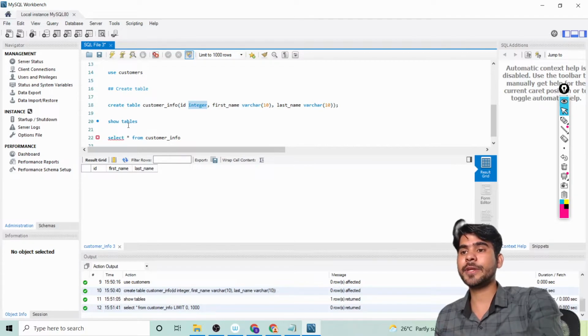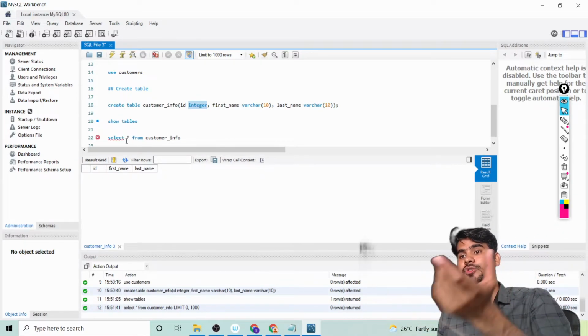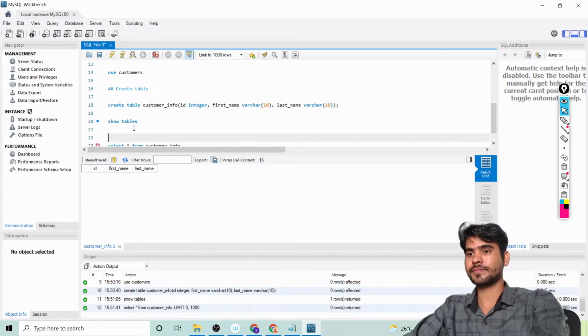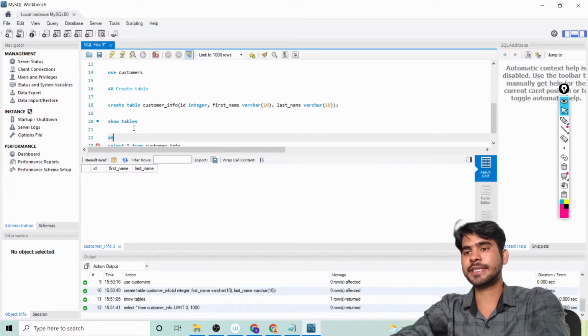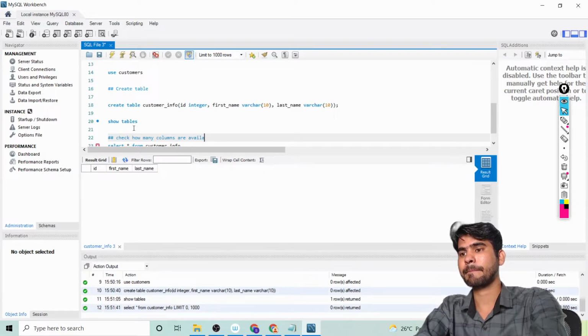Okay, so whenever you want to check how many columns are available in your table, then you can use select star from customer info. Check how many columns are available in your table.